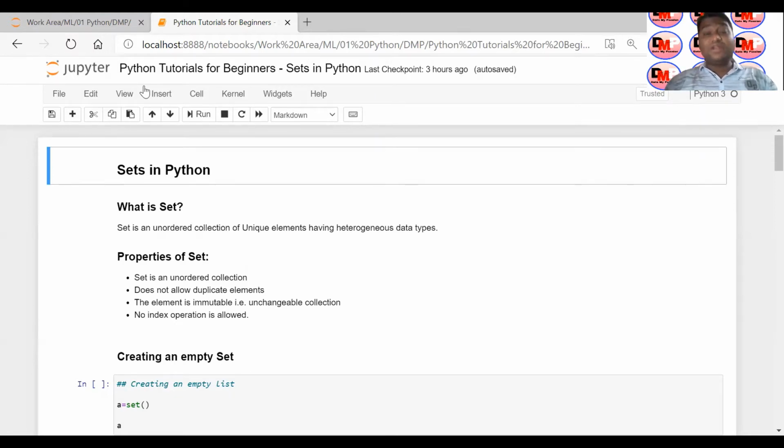So that's why it is called an unordered collection of elements.